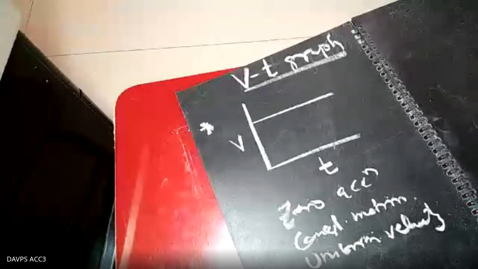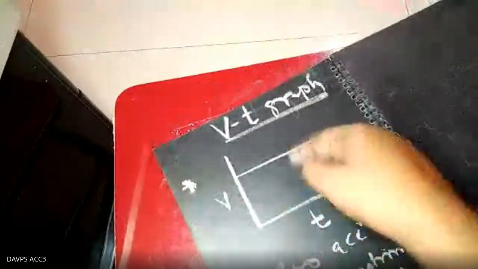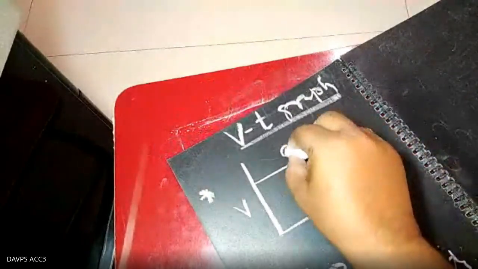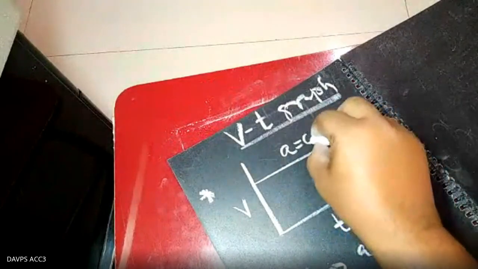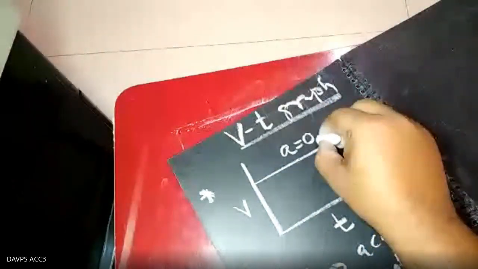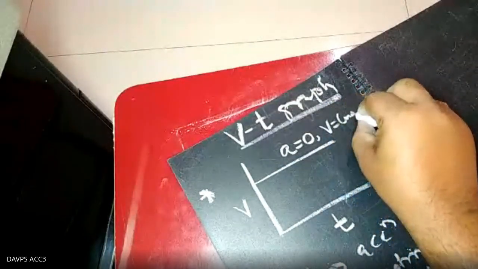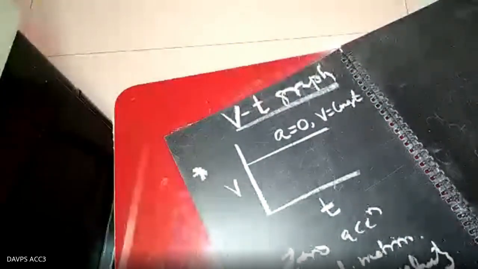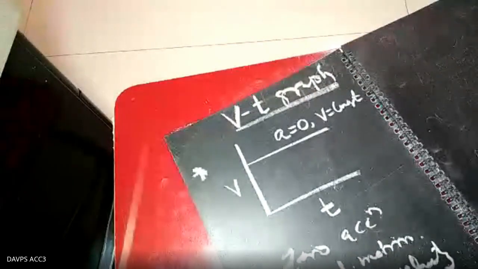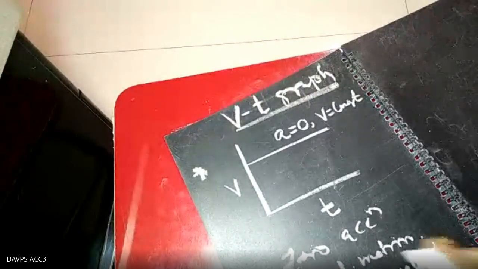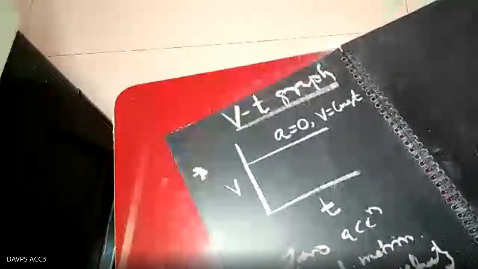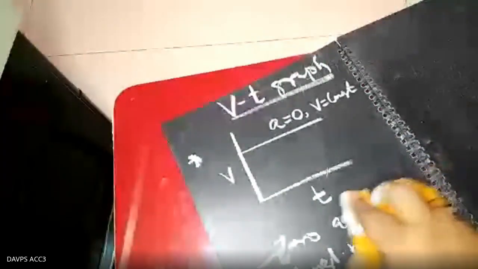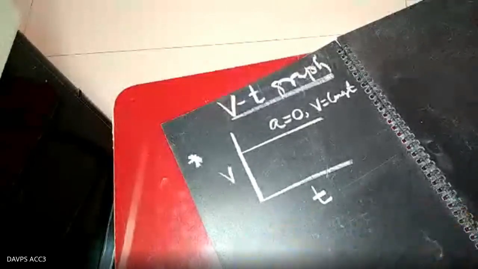Clear? This graph, in terms of acceleration, you can tell A equal to 0. Or in terms of velocity, V equal to constant. V equal to constant means A equal to 0. Somebody told uniform motion. Uniform motion means the body is having constant velocity. All three are correct, but you tell it in the form of acceleration, because in the velocity time graph you will be acquainted with acceleration.